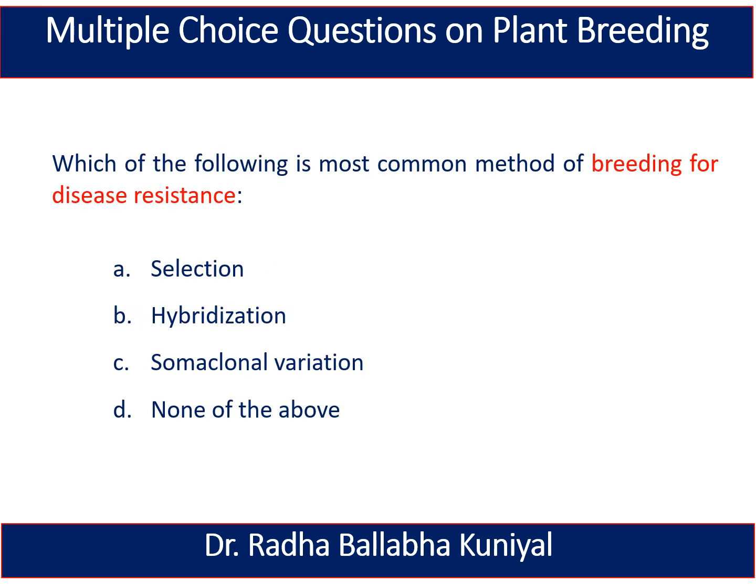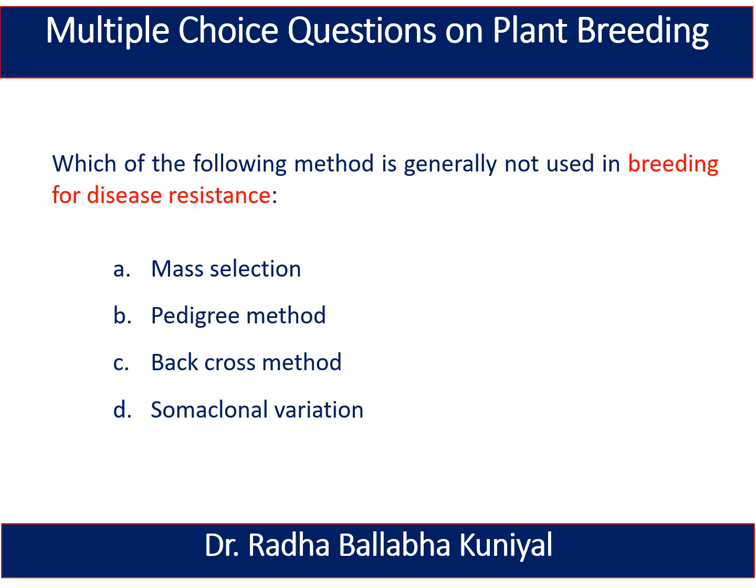The next question is, which of the following is the most common method of breeding for disease resistance? Selection, hybridization, somaclonal variation, or none of the above? And here the right answer is hybridization. By the hybridization techniques, we can create the disease resistant varieties.